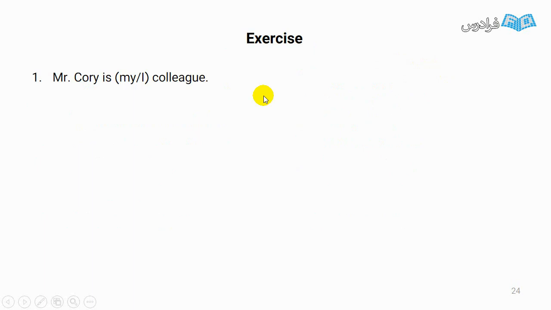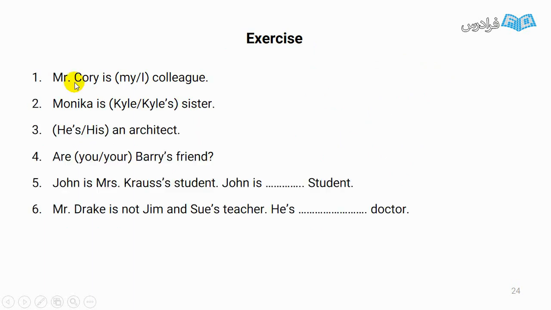Let's do this exercise together. Mr. Curry is my or I colleague. I have a subject here. Then I is not the answer. I have to choose my. My is a possessive adjective. And after that, we use a noun.